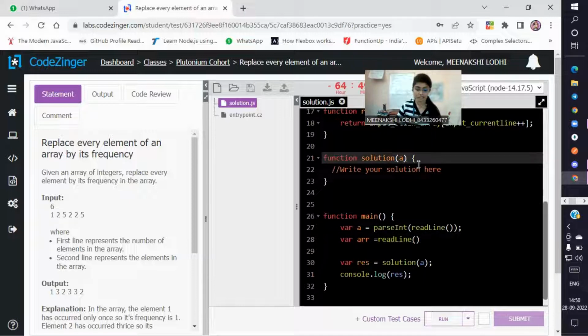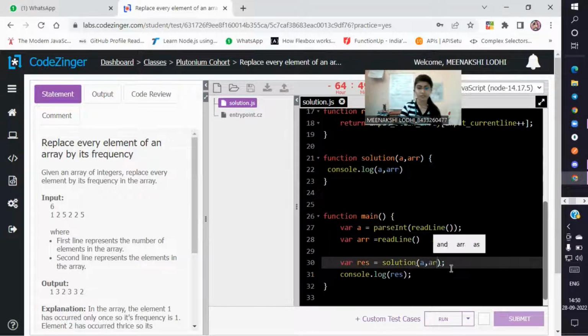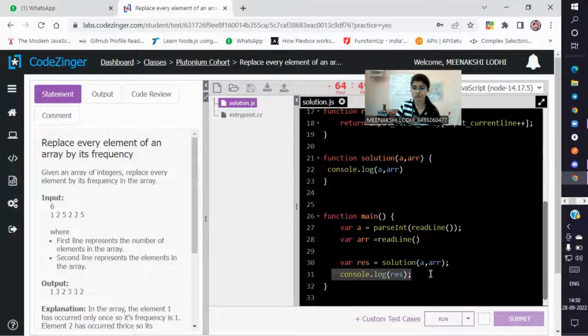If I pass a and arr as parameters of the solution function, which simply consoles both the inputs, a and arr, and I call this function here by giving arguments in the variable res, and at last I am consoling the res.